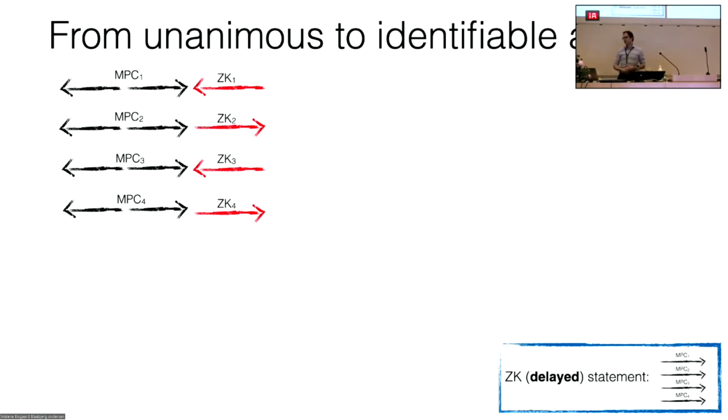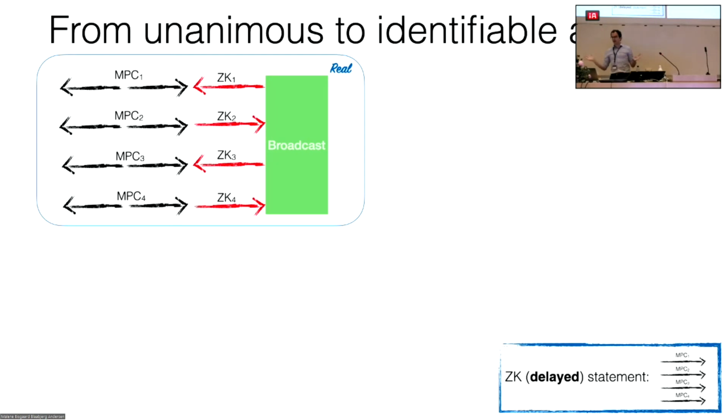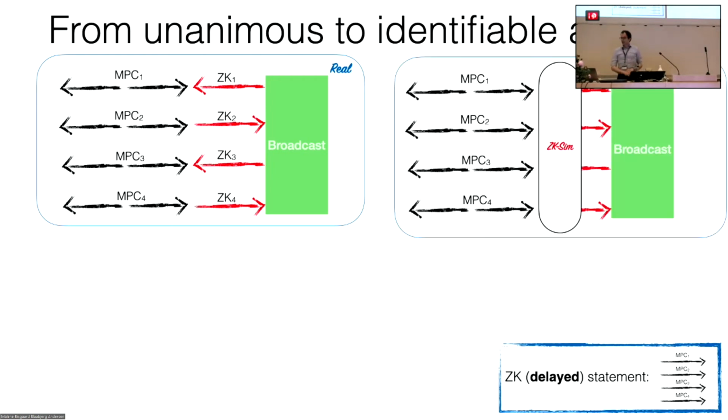When you want to prove the security of such a protocol, you say, okay, let's consider the real world experiment where we have honest parties computing the messages in the honest way. Then you consider a hybrid experiment where you replace the zero knowledge messages with messages produced by a zero knowledge simulator.